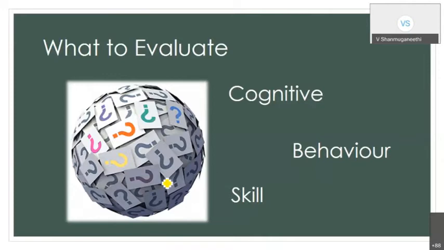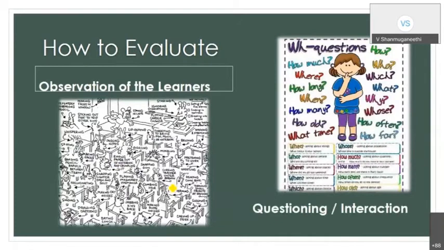So altogether, we are talking about outcome based. Every outcome, or each outcome, is a combination of cognitive, psychomotor, and the behavior or affective domain. All need not be equal. In one outcome, the cognitive is very high. In another outcome, the behavior, the affective domain, that attitude, is very high. In another outcome, the skill is very high, and the behavior and the cognitive may be low. So it is a combination of these three, right? Fine. So next we will come to the important component, how to evaluate.